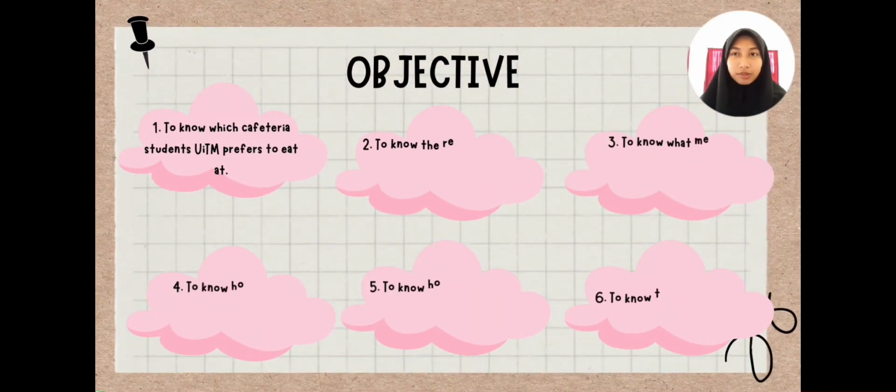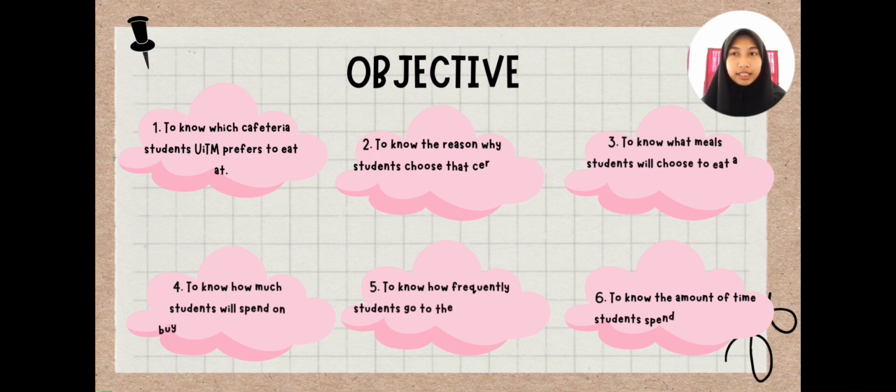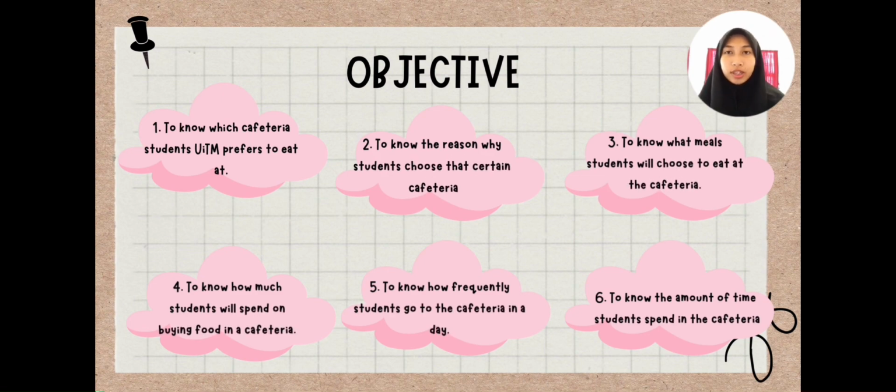Next is the objective. We have 6 objectives of the study. First is to know which cafe the UiTM students prefer to eat at. Second is to know the reason why students choose that certain cafeteria. Third is to know what meal students will choose to eat at the cafeteria. Fourth, to know how much students will spend on buying food in a cafeteria. Next is to know how frequently students go to the cafeteria in a day. And lastly is to know the amount of time students spend in the cafeteria.